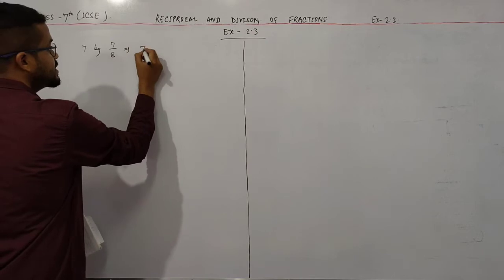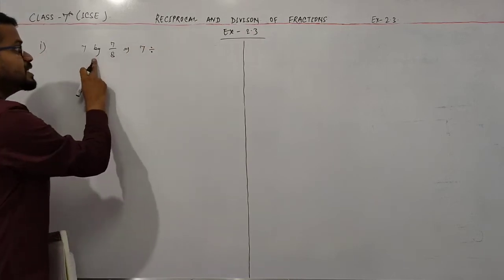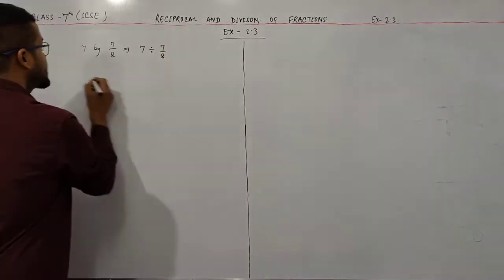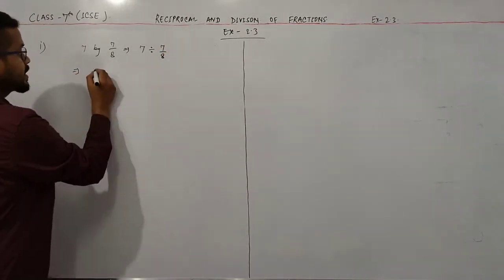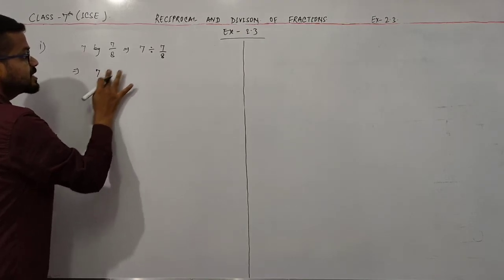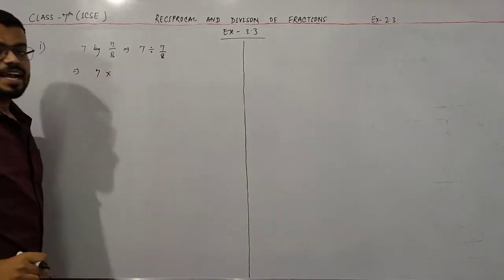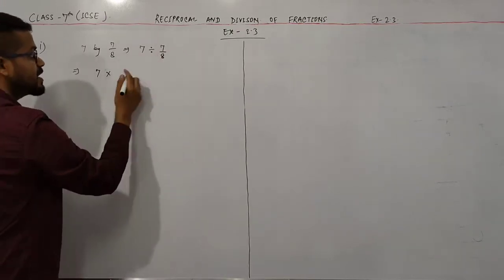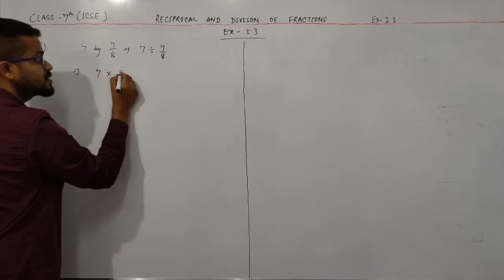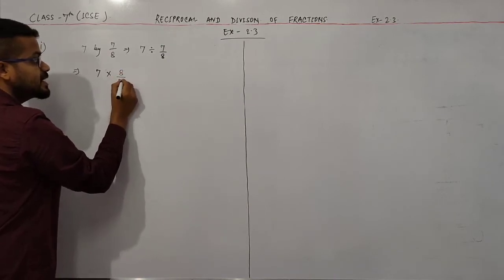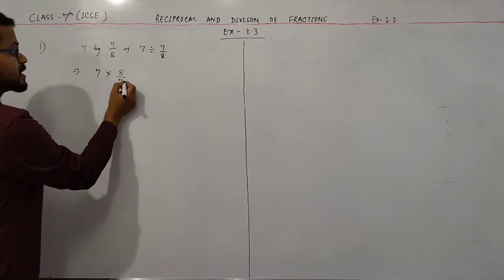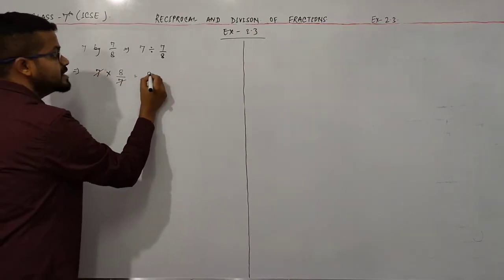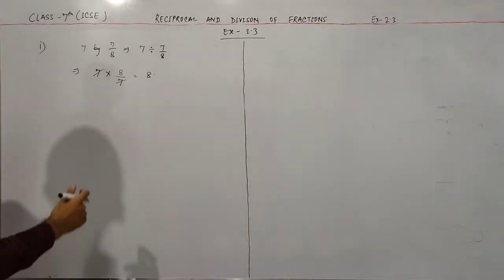Firstly, write this question in symbol form. So in place of by I write here division and this is 7 by 8. Now the next step is I convert this division into multiplication and now take the reciprocal of this fraction. The reciprocal of the fraction is simply reverse this fraction. So I write here 8 and in denominator I write 7. So this is 7, 7 cancel out and here it is 8. Okay, so this is your answer.